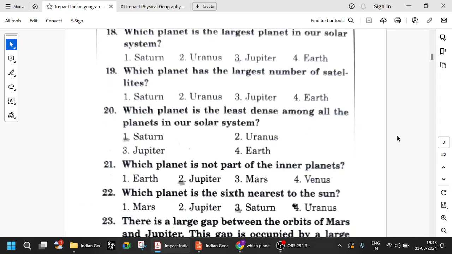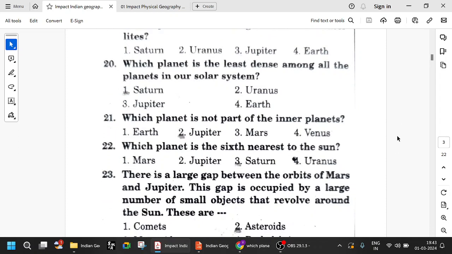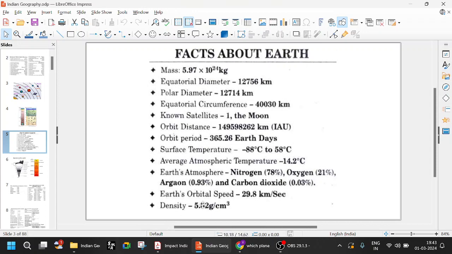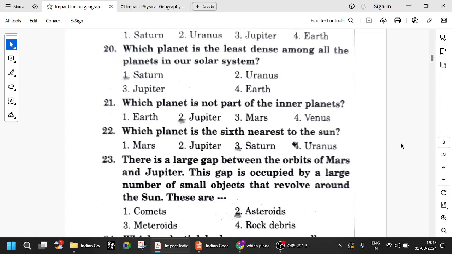Which planet is the least dense among all the planets? Saturn is the least dense. As we saw, Earth is the most dense, and second most dense is Venus. The density of Earth is 5.52. Try to remember that also. Which is the least dense? Saturn. Jupiter, Uranus, Saturn, all these are gaseous planets, icy and gaseous.